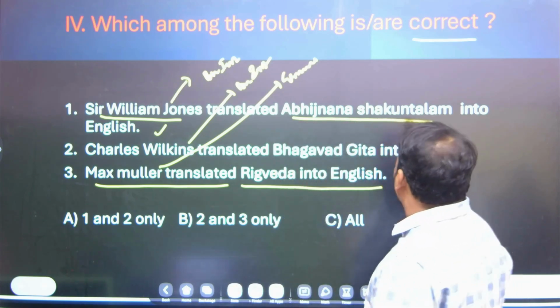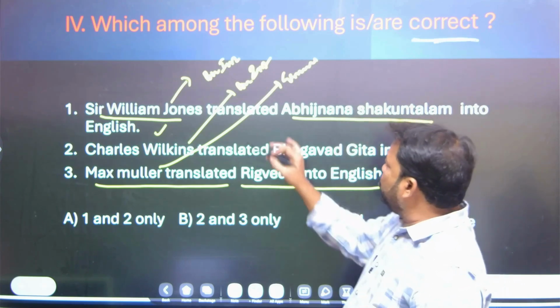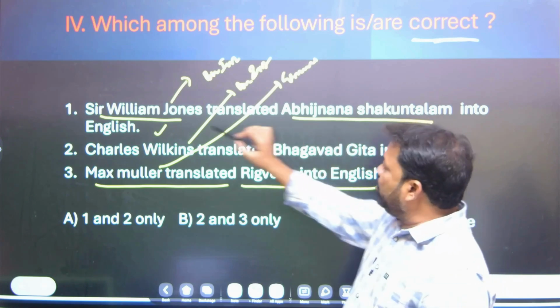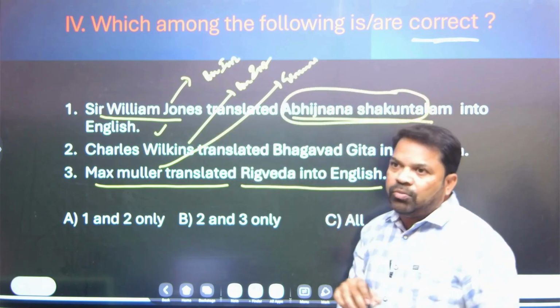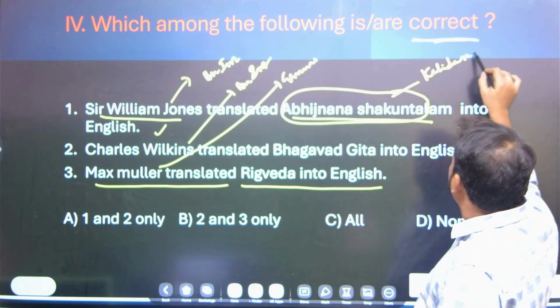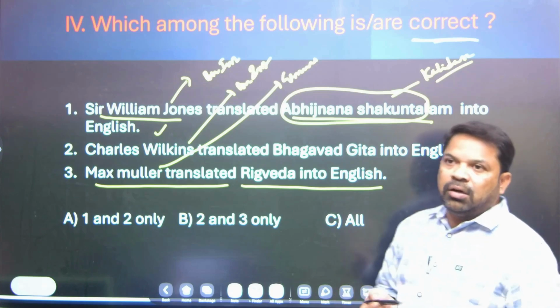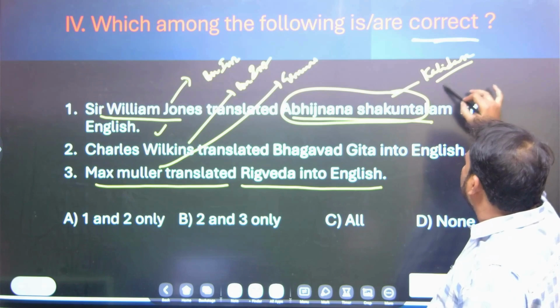Let's come to the correct statement. Sir William Jones translated Abhijnana Sakuntalam into English. Abhijnana Sakuntalam was written by Kalidasa around the 5th century AD, you know very well, in the Sanskrit language.